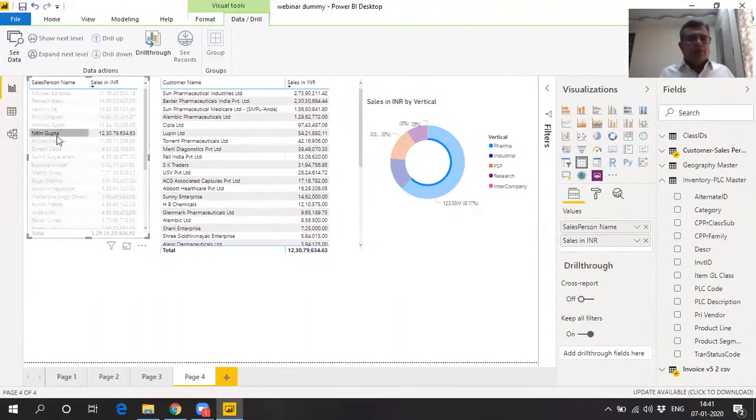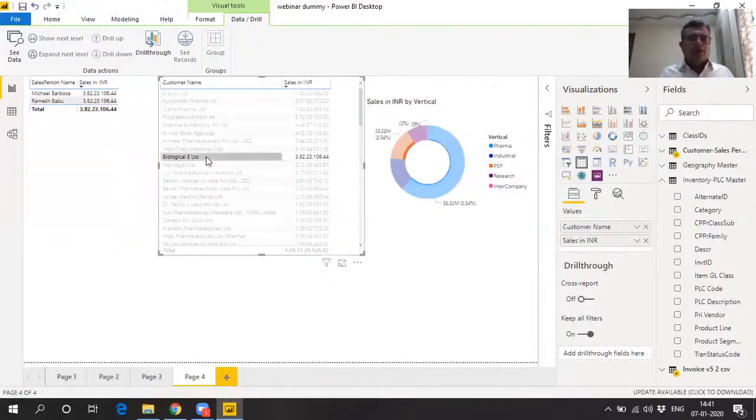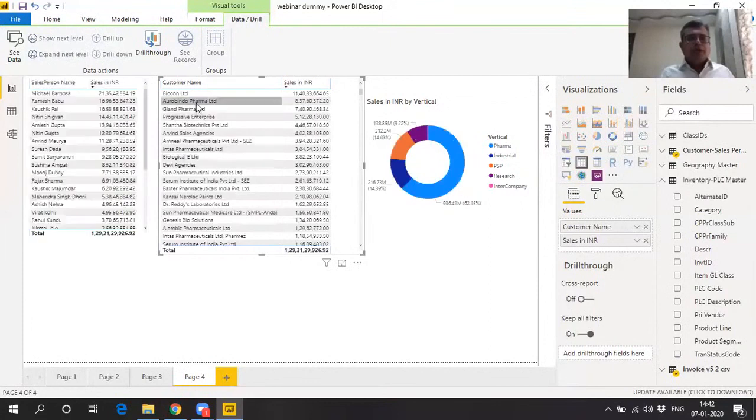You can also drill down differently, wherein you can remove the filters from the salesperson, and you can go to a client, say Biological E Limited, and you want to find out the sales vertical as well as the salespersons who are selling to Biological E, and you can find out that Ramesh Babu and Michael Barbosa were selling to Biological E. That is a company we are talking about. So you can drill in any manner.